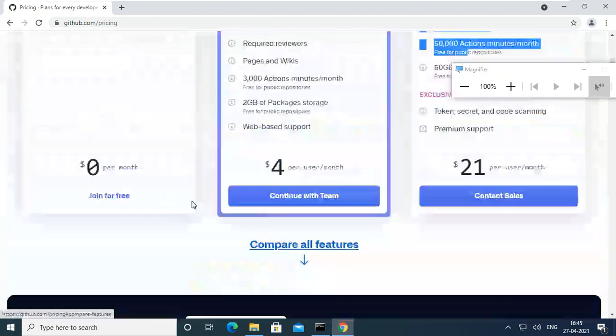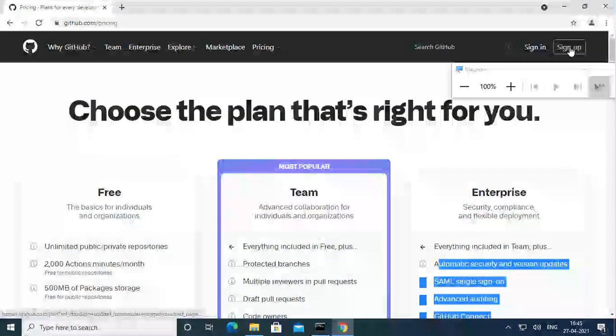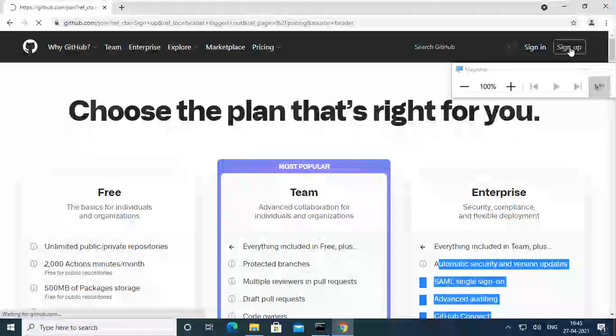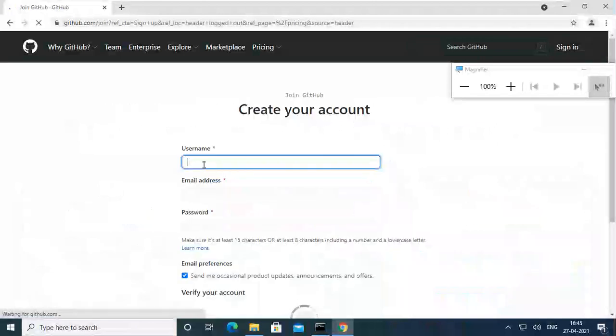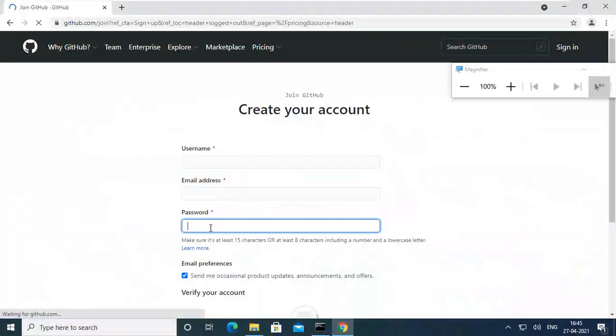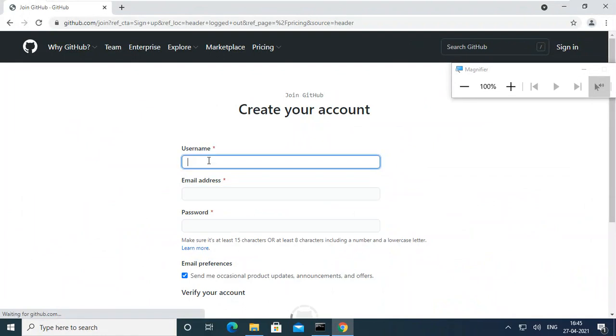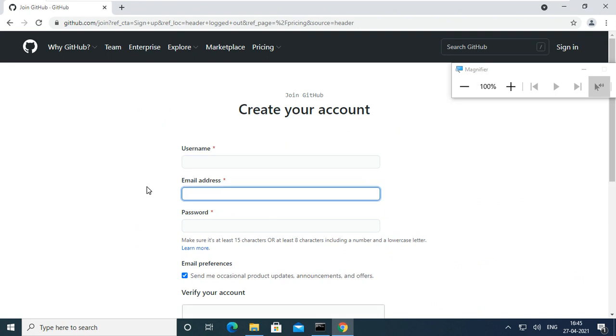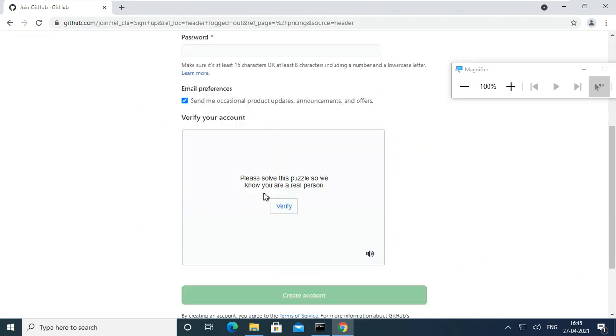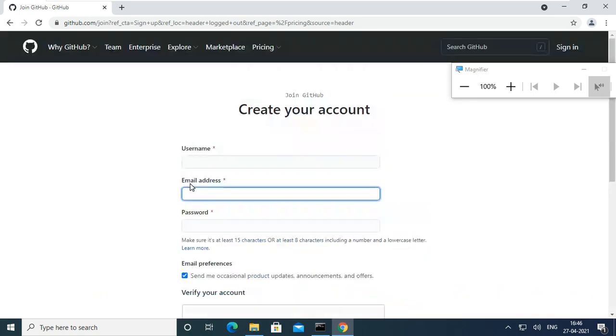You can go for join for free, or you can go to sign up also. No problem. Just give your username and email ID, Gmail or any mail. Just some username, like I gave Vedic CTS, and the same for the email ID and password. Then you should verify a puzzle, or you will get a referral code.